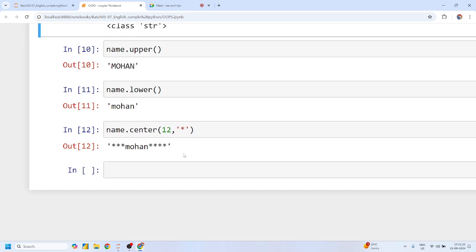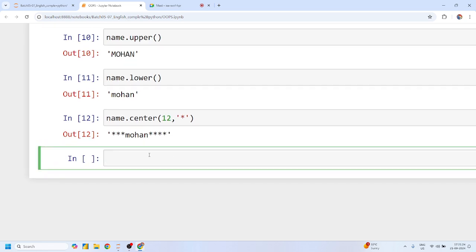So these are the inbuilt methods of my data type, which is the string data type. Perfect, candidates. Whenever we learn any concept, suppose the function concept or variables concept, we try to build our own as well, right? There are two types of functions: the first is user defined function and the second is inbuilt function. So is there any concept of how we can create our own data types?